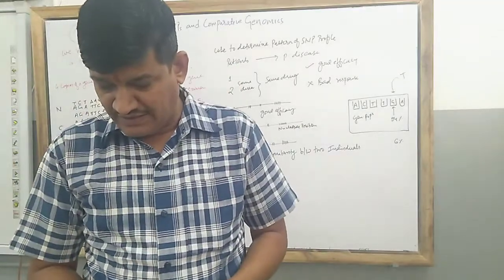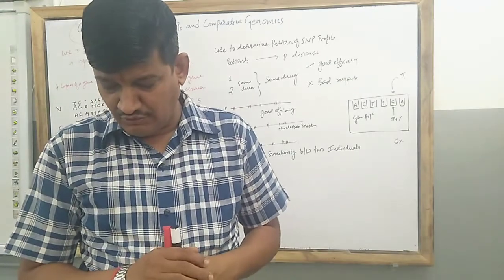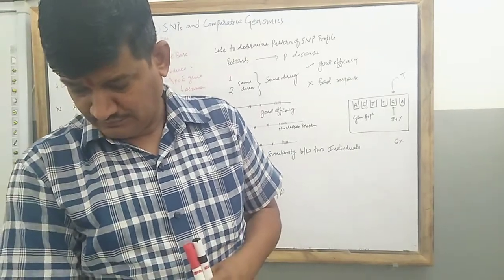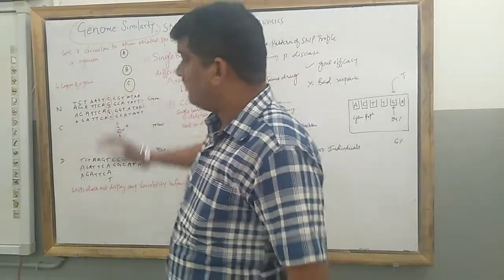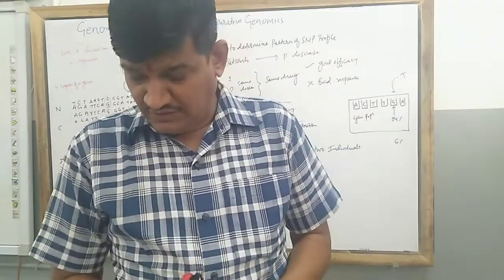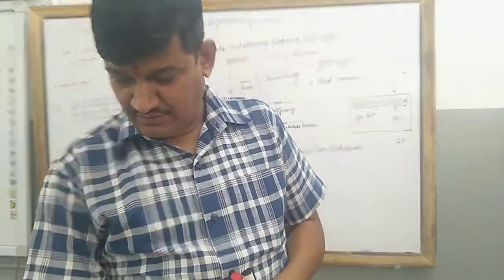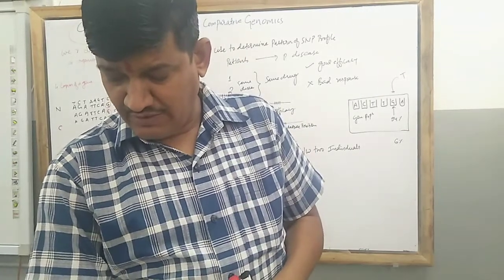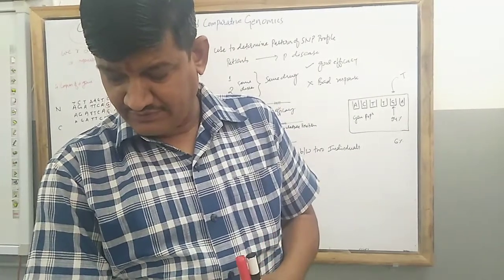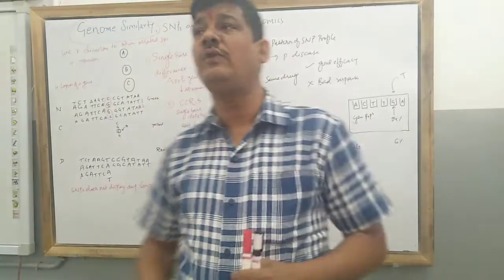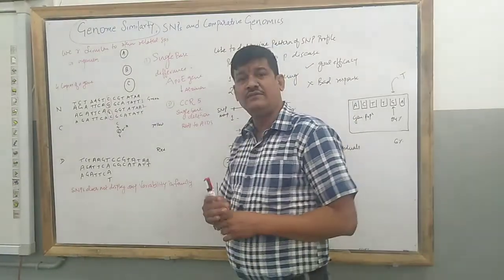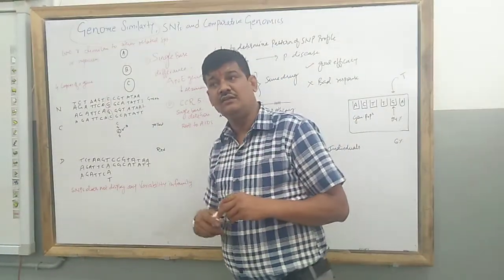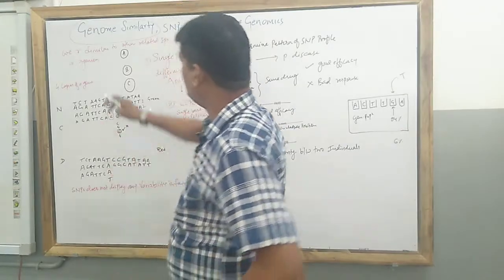Another example is the mouse. Mouse and man also have some differences, but they are quite similar in their genetic basis or base sequences.